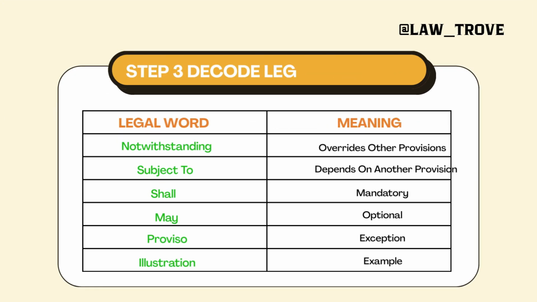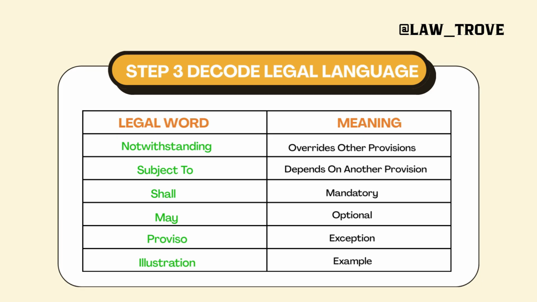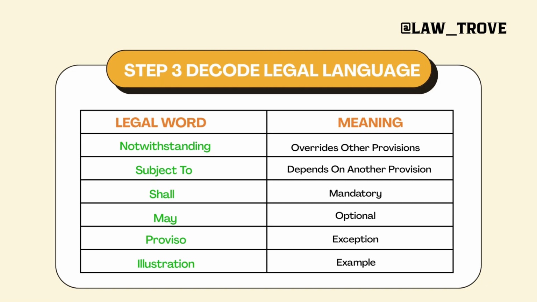Now step 3 is decoding legal language. So see, statutes are not that hard, but its language is. Its language is not made of some flowery words to make you feel happy when you read a particular statute. Its purpose is different. It is made to clear or explain the stand of law, where the law stands, what is its footing in a particular case, let's say, whatever it is. So yes, for that matter, they use very heavy words to explain their points.